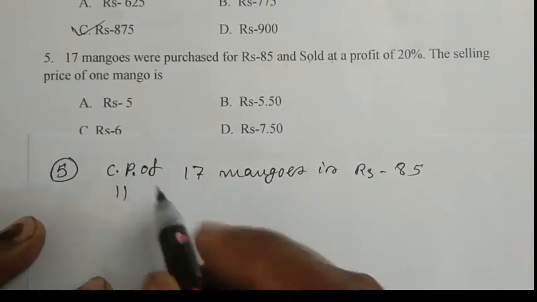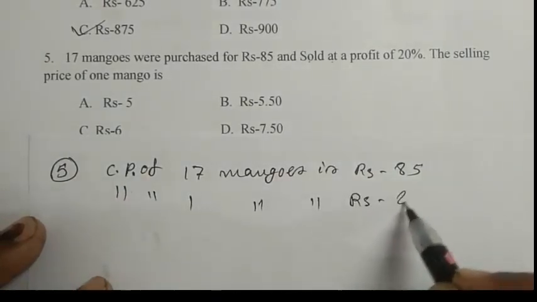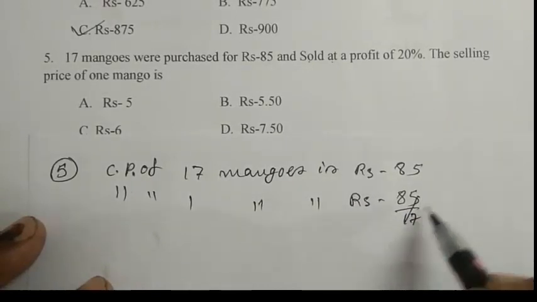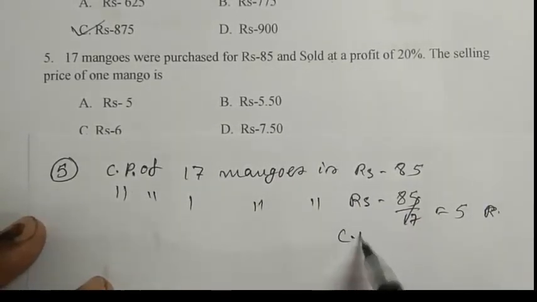CP of one mango is rupees 85 by 17, that is 5. So CP is equal to rupees 5.